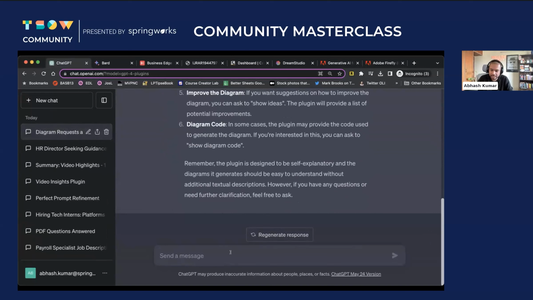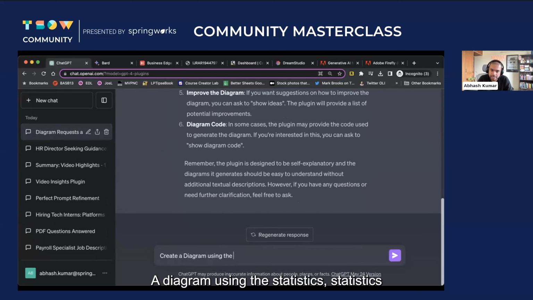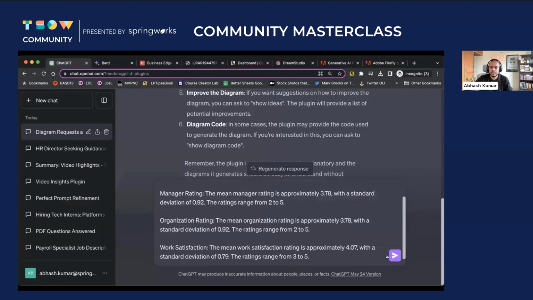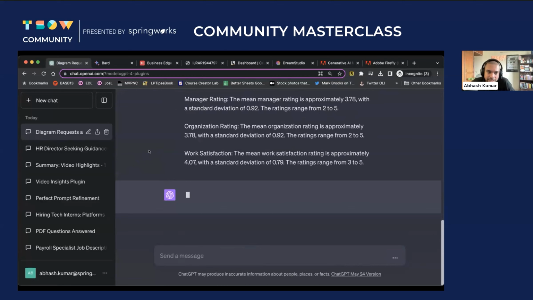Let's see. Diagram is not a chart, but let's see what happens. It's quite stupid to even ask it to do it, but let's see what it comes up with. Create a diagram using the statistics below. Diagram and chart are very different things, but let's see if it is able to do something with it.